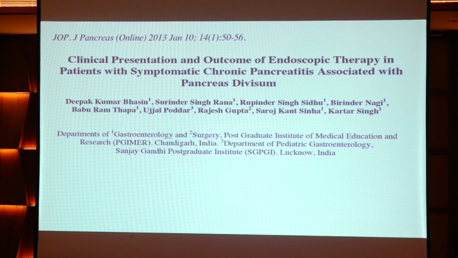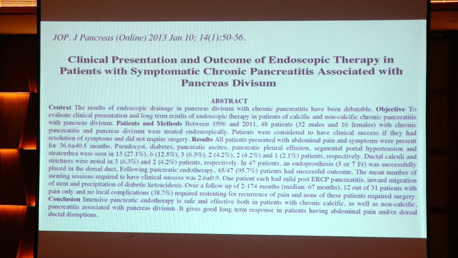Next is specific management. What is the role of interventions in pancreatic divisum? This study included 47 patients, out of which 45 had a successful outcome after pancreatic duct stenting; they became symptomatic in chronic pancreatitis with pancreatic divisum as the underlying cause.